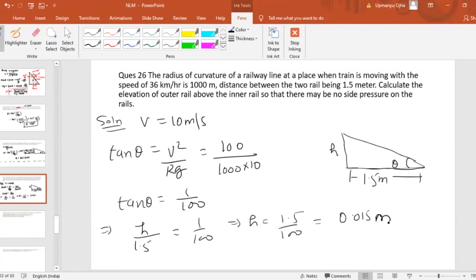Now, if you look at this, the height of elevation is not too much. You can see that it is only 0.015 meter. But due to this height only, this rail can easily turn on the circular path, because of this banking only. There is a safe turning of the rail. So the answer is 0.015 meter. Are you all getting this or not?